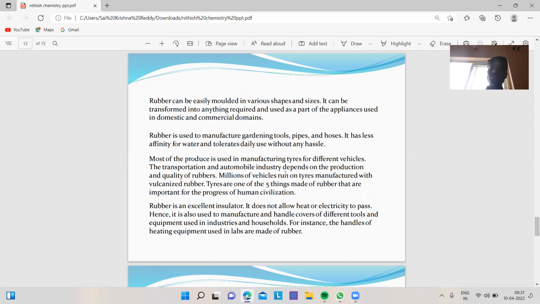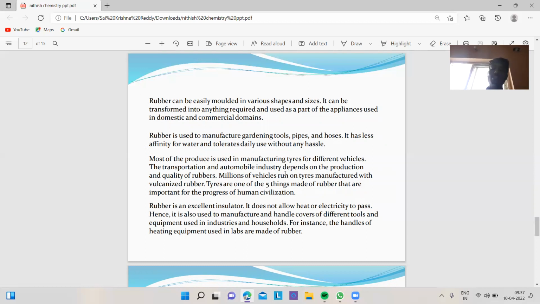Most of the produce is used in manufacturing tires for different vehicles. The transportation and automobile industry depends on the production and quality of rubber. Millions of vehicles run on tires manufactured with vulcanized rubber. Tires are one of the 5 things made of rubber that are important for the progress of civilization.